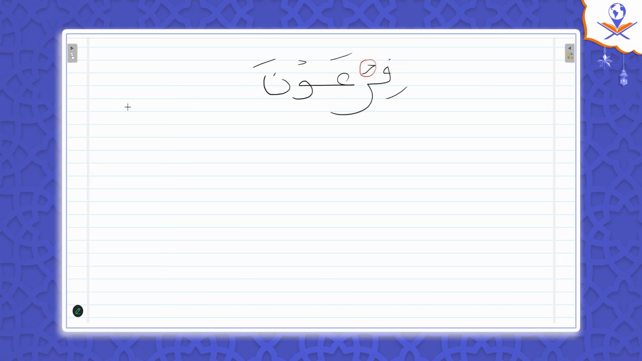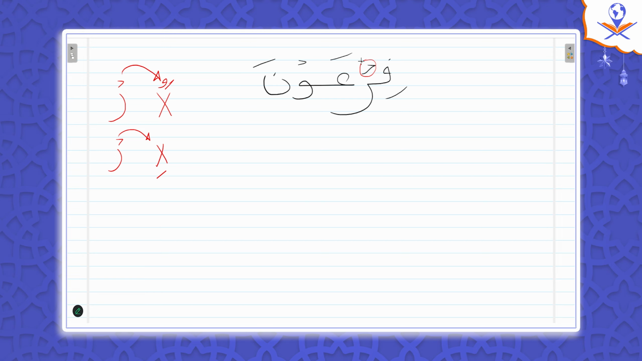So when ra has a sukoon, we don't check the previous letter itself. No, we check the haraka of the previous letter. Ra depends on the haraka, not on the letter. So if the haraka is fatha or dhamma, then fatha or dhamma makes ra heavy. If ra has a sukoon and the previous letter, which is X, for any letter, I don't need to know which letter, has a kasra, then this kasra makes ra light.